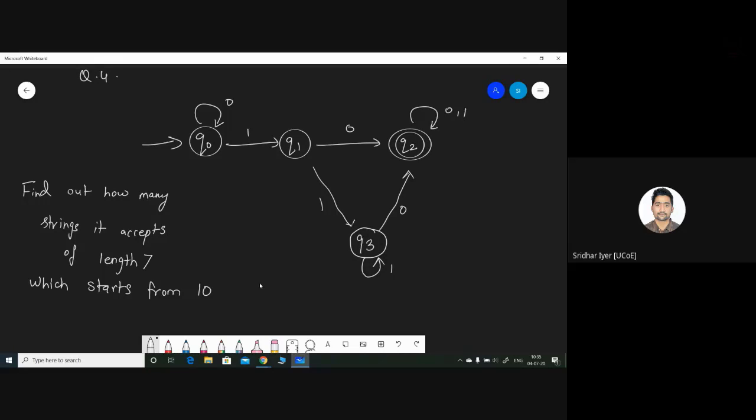Okay. So based upon the previous question only, slight change in the logic. Again, check the diagram, but don't overcomplicate things. It's really simple. Think with a clear mind, you will get the answer quickly. Sometimes we keep on thinking too much and waste a lot of time, although the questions are simple. Find out how many strings it accepts of length 7, which starts from 10. Try and let me know whether you are done.